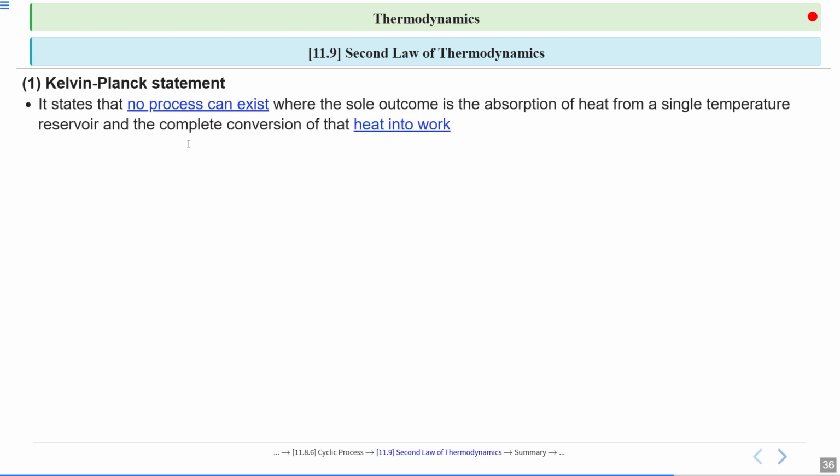The Kelvin-Planck statement states that no process can exist where the entire outcome is the absorption of heat from a single temperature reservoir and complete conversion of that heat into work. It means we can say no process can exist in the real world in which the total heat is converted into work from a single temperature reservoir.